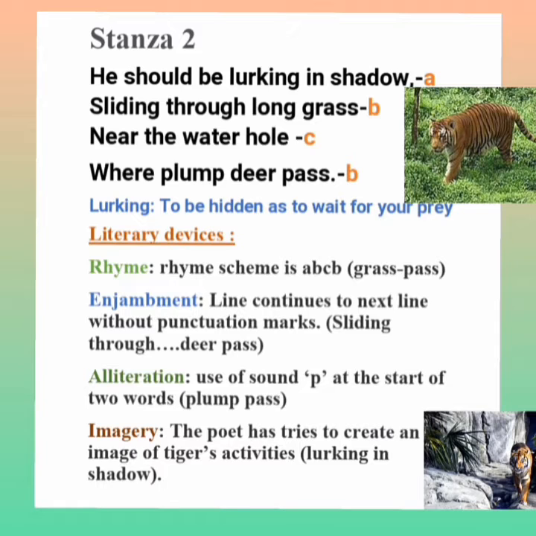So rhyme scheme A, B, C, B, and alliteration, use of the letter P at the start of two words. Okay, enjambment, line continues to the next line without any punctuation mark, that is sliding through long grass near the water hole. Next poetic device used here is imagery. Here the poet has tried to create an image of the tiger's activity, that is lurking in shadow.